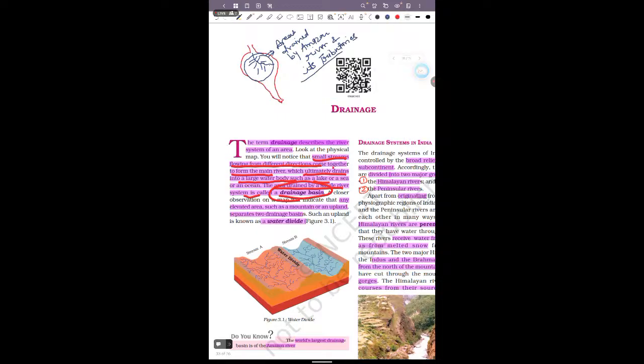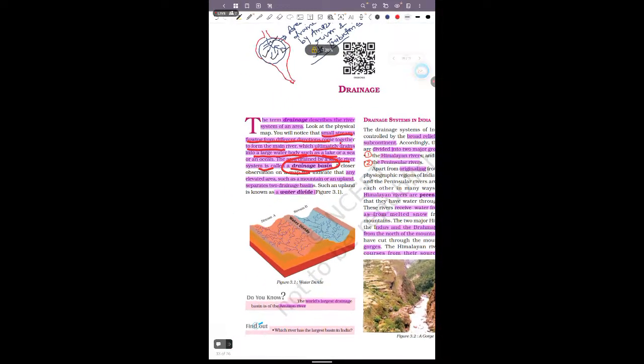So the region that the Amazon and its tributaries drain, that is Brazil, Peru, Colombia, Venezuela. That's why it is known as the Amazon basin. It is known as the world's largest drainage basin, of the Amazon river.